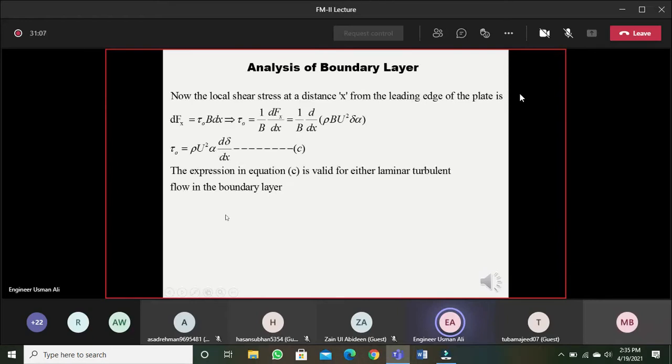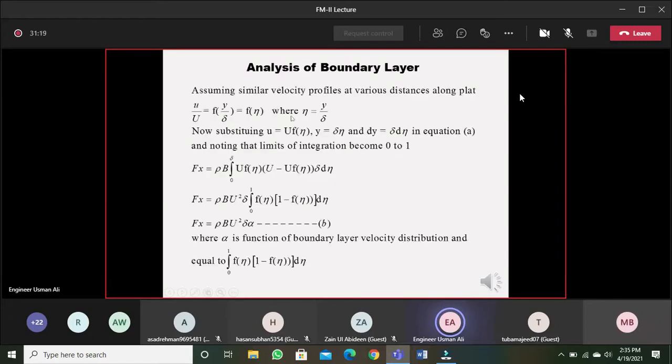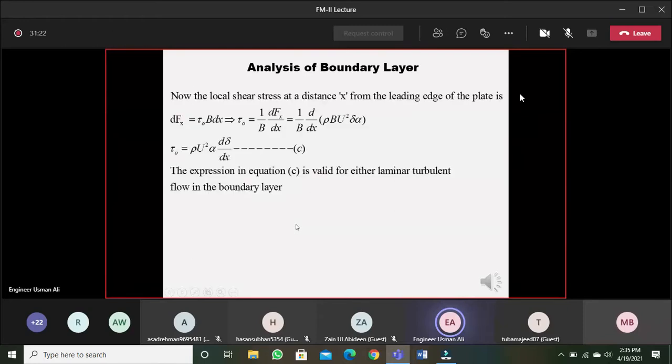Now further we know that the local shear stress at any distance x from the leading edge of the plate is dFx equal to tau naught b into dx. So tau naught is 1 over b into dFx over dx. Putting the value of Fx from equation b, that is rho b U square del into alpha, b will be cancelled. So finally, this is the expression for the shearing stress in any boundary layer, laminar or turbulent. It is valid for both laminar and turbulent: tau naught equals rho U square alpha d del over dx. This is the expression for the shearing stress applicable for both laminar and turbulent boundary layers. So this will be the basis for the analysis of each type of boundary layer.